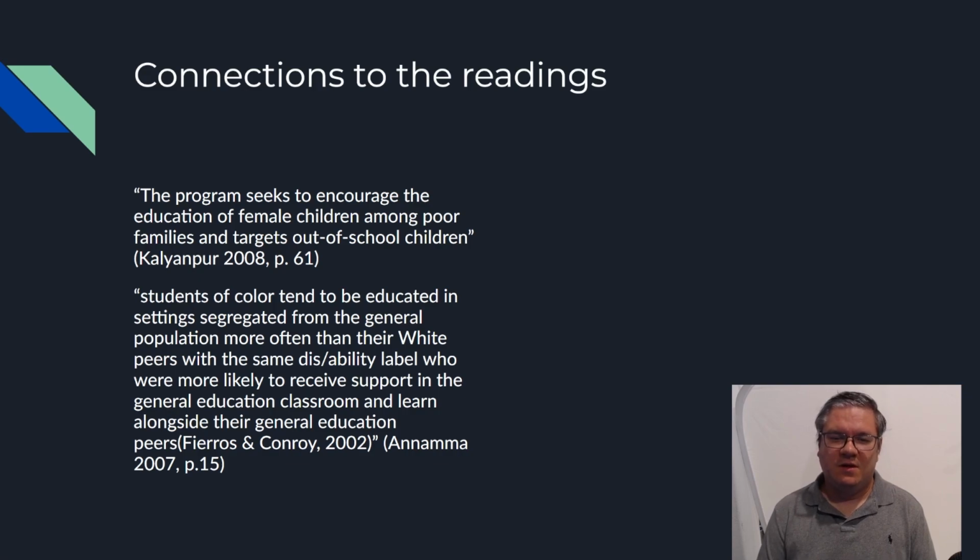And then also, it's the point of the Tustin disability article, but the quote: students of color tend to be educated in settings separated or segregated from the general population more often than their white peers with the same disability labels, who were more likely to receive support in general education classrooms and learn alongside their general education peers.